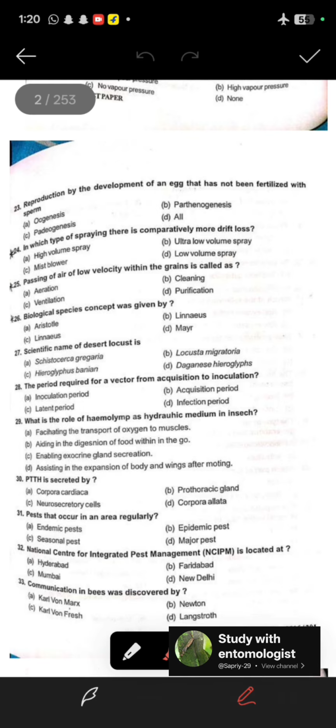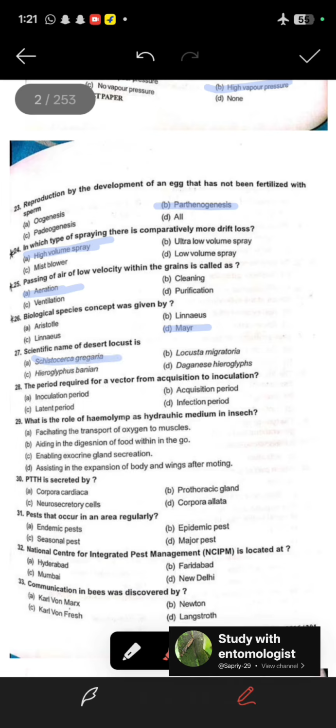23rd question, reproduction by the development of an egg that has not been fertilized with sperm is parthenogenesis. 24th question, in which type of spraying is there comparatively more drift loss? In high volume spray. 25th, passing of air of low velocity within the grain. 26th question, the biological species concept was given by Mayr. 27th, the scientific name of desert locust is Schistocerca gregaria.